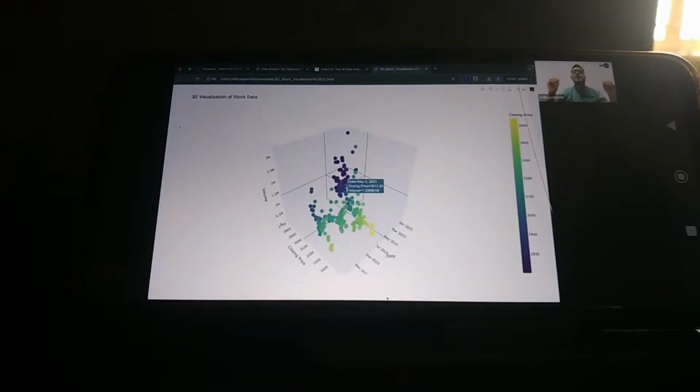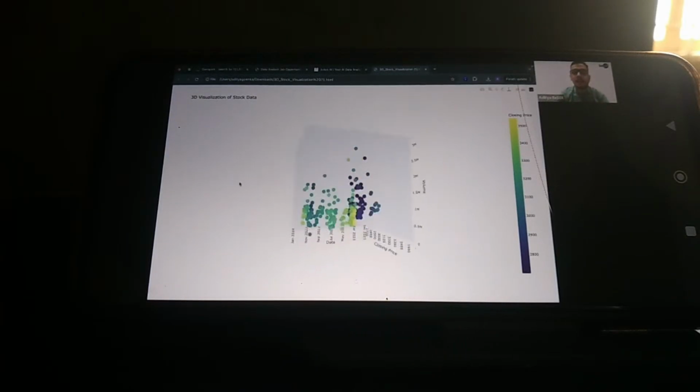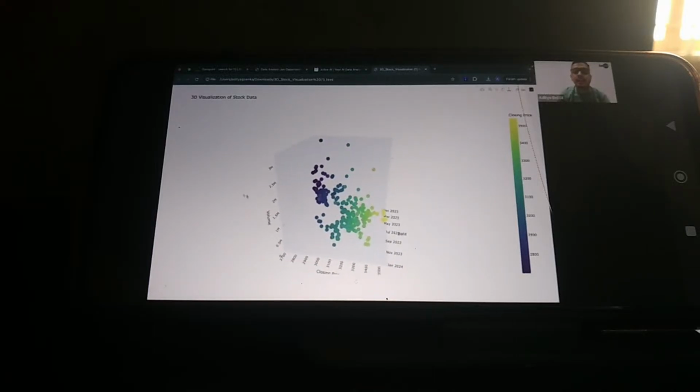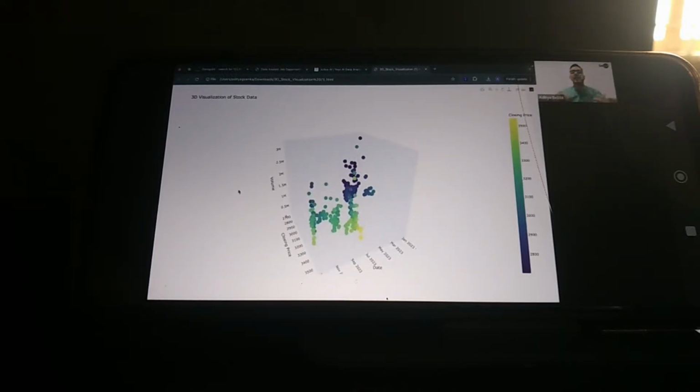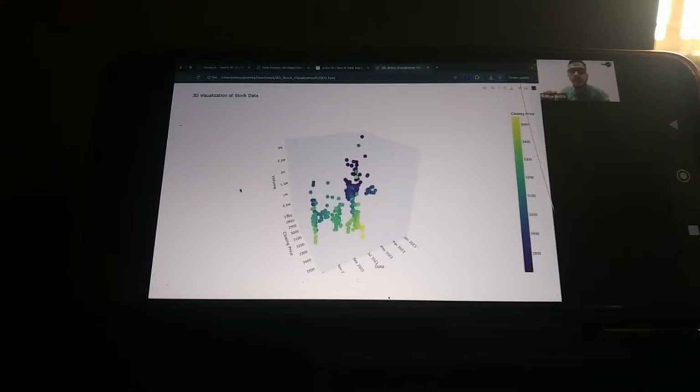Guys, I want you all to type in the biggest MB so far in the chat box, because we have a 3D visualization, something which not a lot of people in your office would be able to do. You could be the one who stands out among your peers.